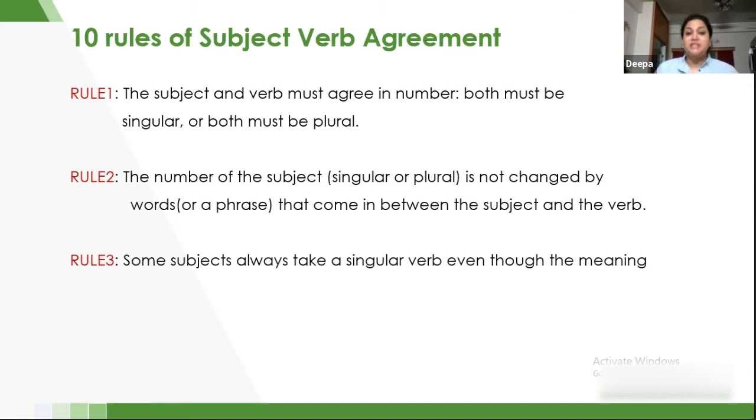Let's go further. Some subjects always take a singular verb even though the meaning may seem plural. Let us take examples of this. For example, let's discuss bread. Bread is basically an uncountable noun. When I say I eat bread, I could refer to just one slice of bread, or I can refer to 3 or 4 slices of bread. That is, bread is uncountable. But when I'm talking about slices, slices is countable. So for example, now the bread is uncountable.